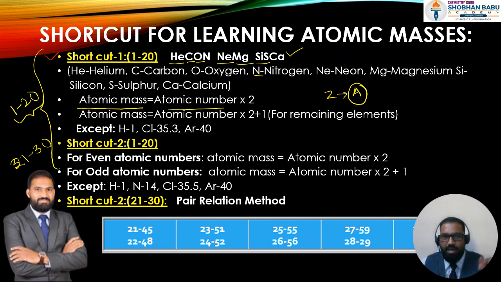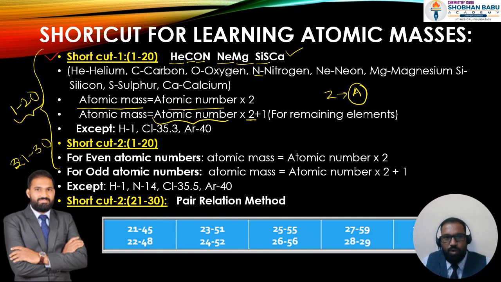That is why you have to see this. And for the remaining elements, their atomic masses are equal to their atomic number into 2 and add plus 1.